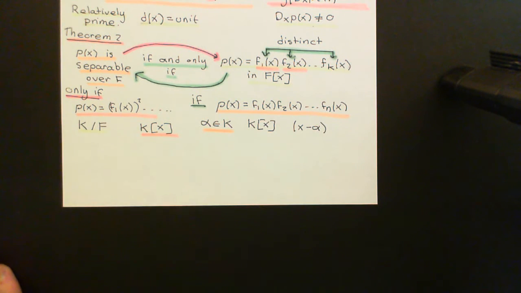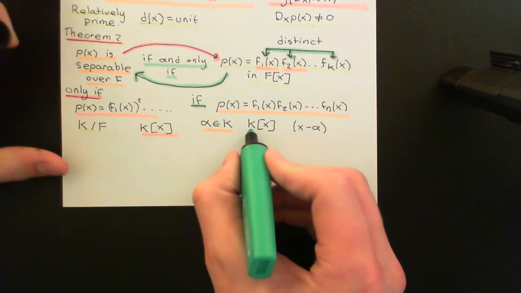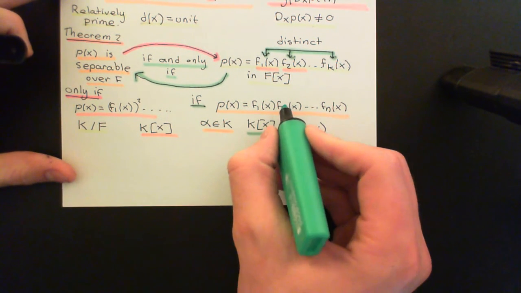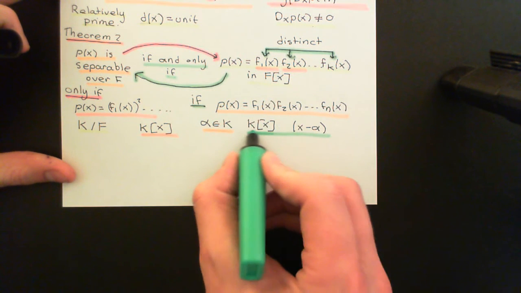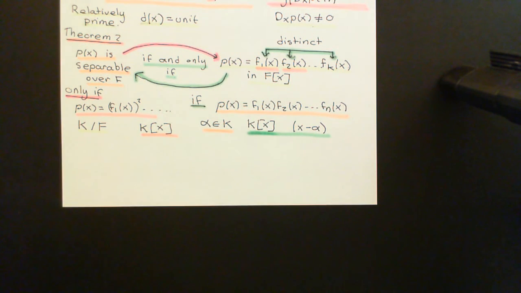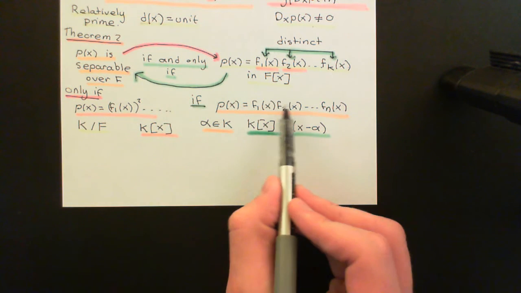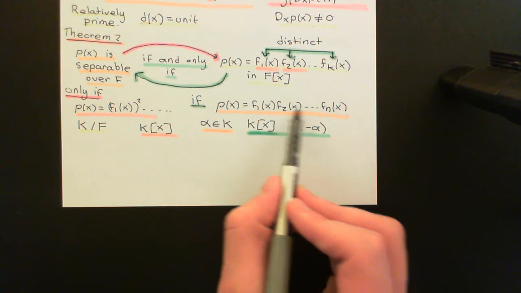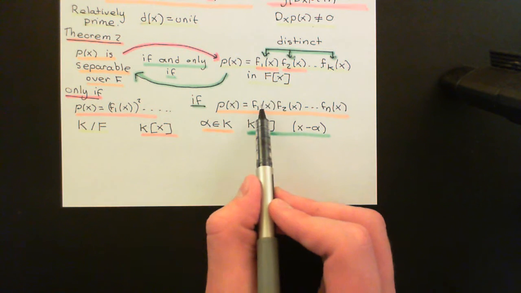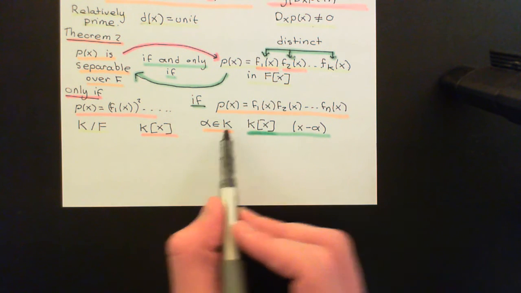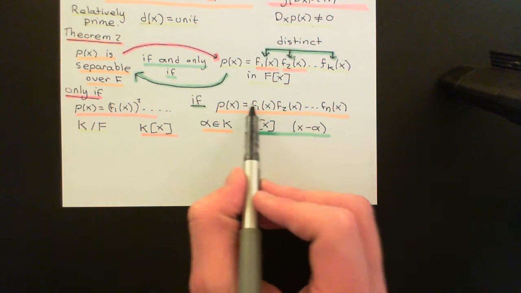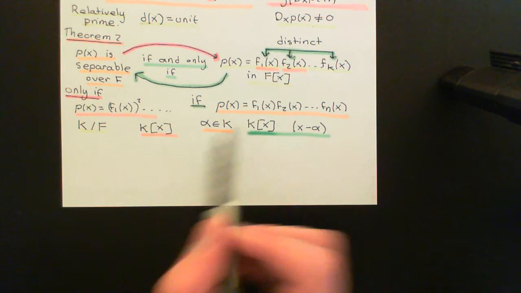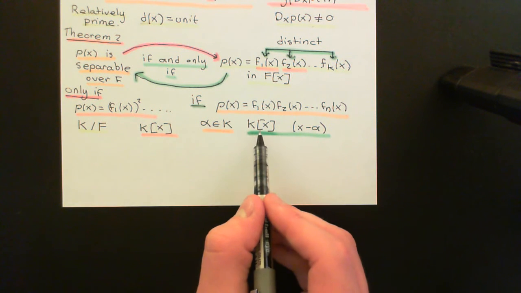Okay, so understand what I'm doing here. We have our factorization of p of x into irreducibles. That's a statement in the ring of polynomials over the field capital F, but we're now going to upgrade. We're going to go into the ring of polynomials over the splitting field capital K, and what we'll be able to do there is split all of these irreducibles down into products of linear factors. And what I'm now saying is if we've got this repeated root, then x minus alpha must appear at least twice in this great big factorization into linear factors that you're forming here.